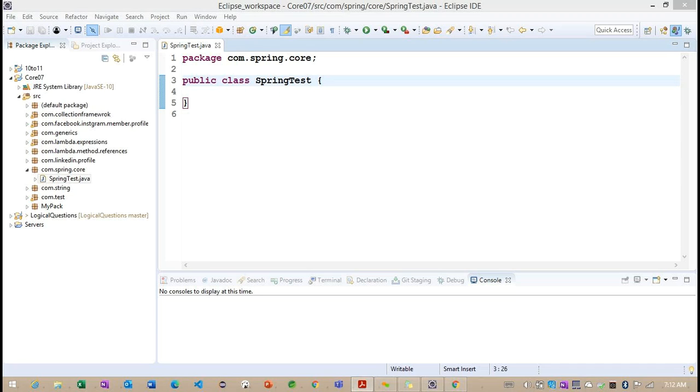EJBs were introduced in 1998. Now, in EJB also we have some drawbacks. Basically, with the help of EJB we get declarative programming. Declarative programming is nothing but declaring the services we require. Wherever we define the services, with the help of the EJB container we are going to get those services.